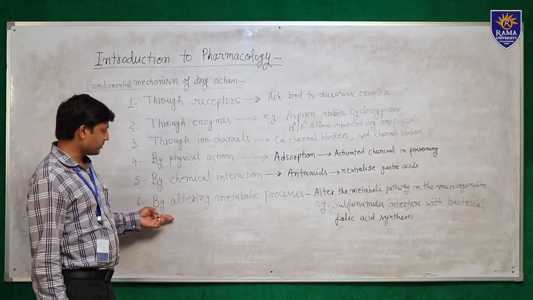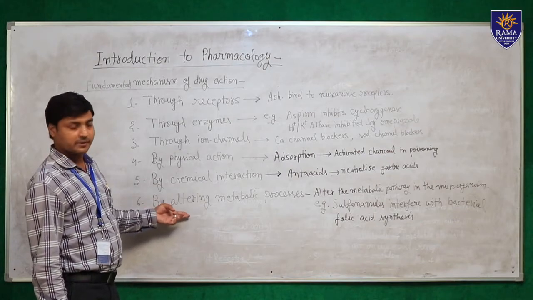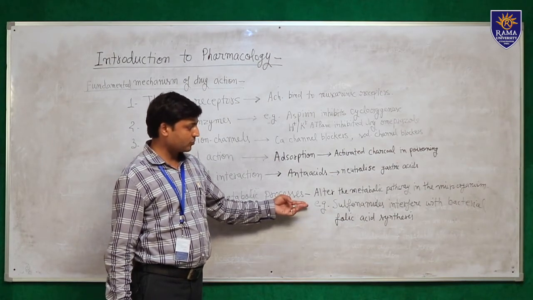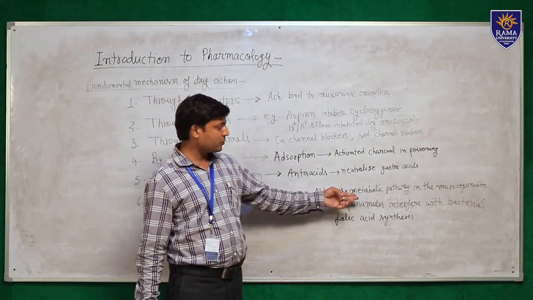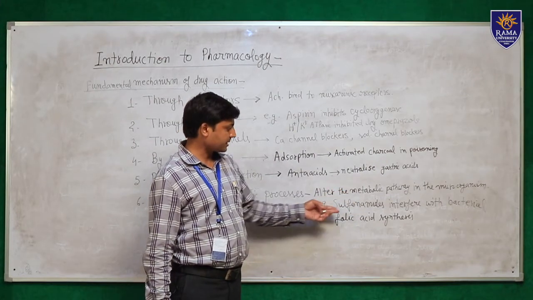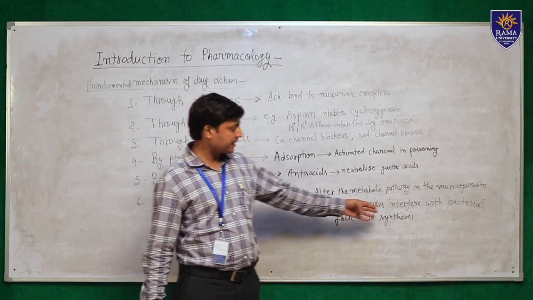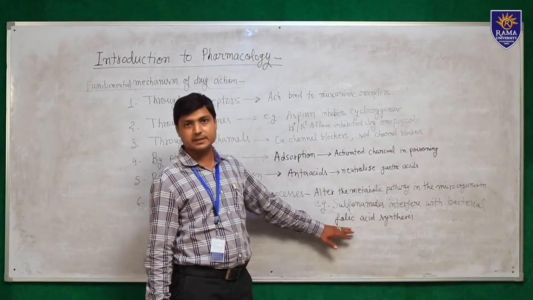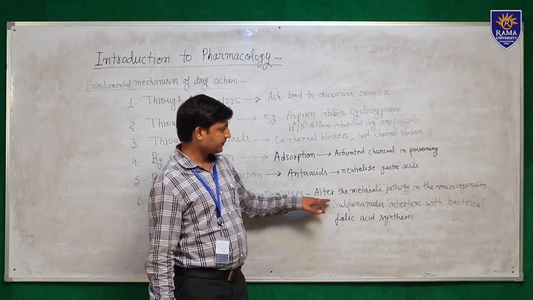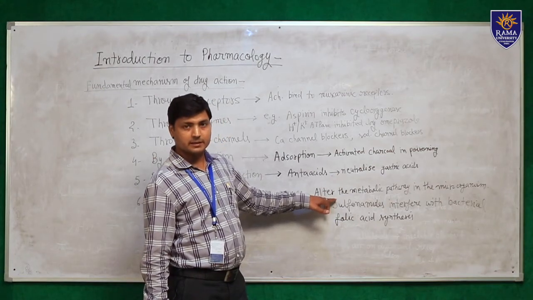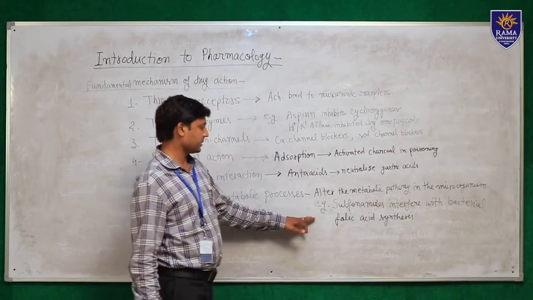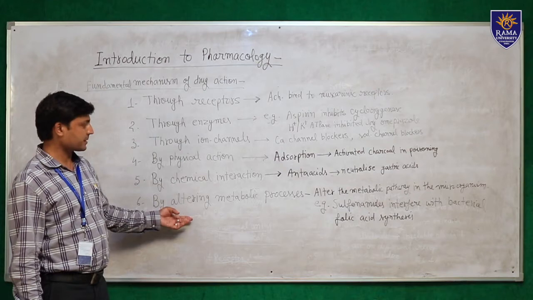And the last one is by altering the metabolic pathway. Certain drugs like antimicrobials alter the metabolic pathway in the microorganism. For example, sulfonamides, an antibiotic, interfere with bacterial folic acid synthesis. They alter the metabolic pathway in the microorganism, and by that action they kill the microorganism. This is the last mechanism of action.